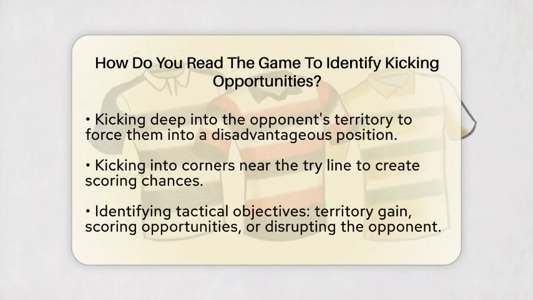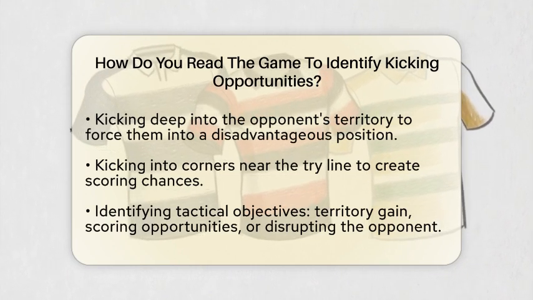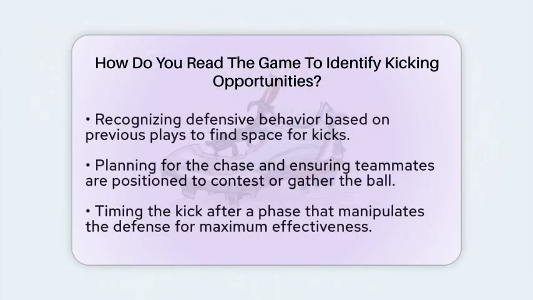Reading the opposition's defensive behavior is also key. Notice how defenders react to your team's previous plays. If they are drawn in or shifted to one side, it opens up space elsewhere for a kick. A diagonal kick can pull defenders out of position, creating gaps for your team to exploit.